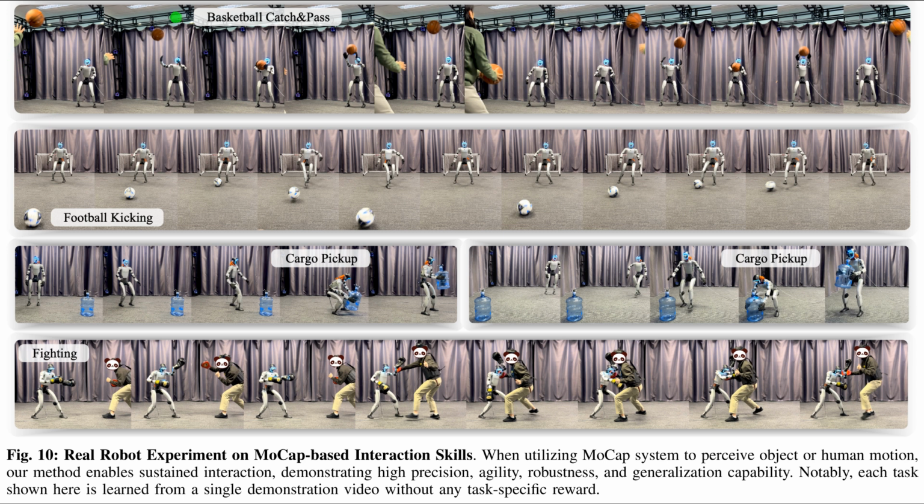The top row shows a sustained basketball catch and pass sequence, where the robot dynamically interacts with a human partner. Below that, the football kicking strip illustrates the humanoid approaching a ball and striking it with precision. Moving down, the cargo pickup panels show the robot handling bulky objects like water jugs. Finally, the bottom strip captures a reactive fighting scenario, proving the system can respond to human movements in real time.